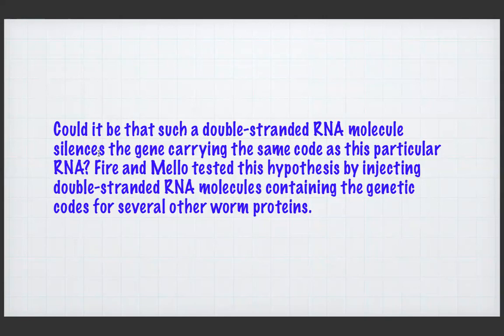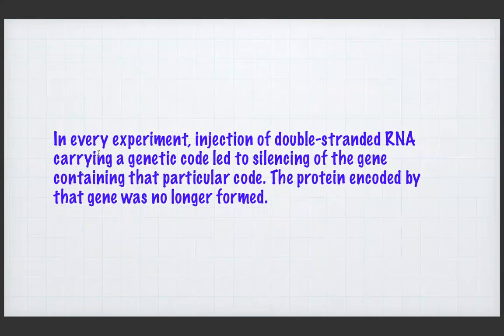Fire and Mello tested this hypothesis by injecting double-stranded RNA molecules containing the genetic codes for several other worm proteins. In every experiment, injection of double-stranded RNA carrying a genetic code led to silencing of the genes.